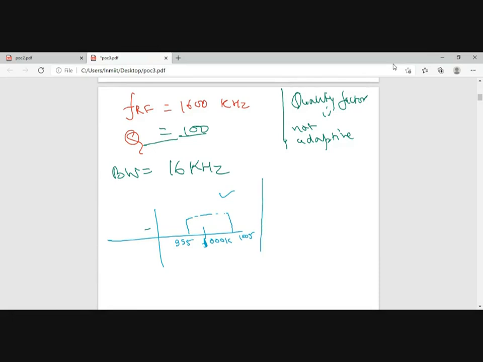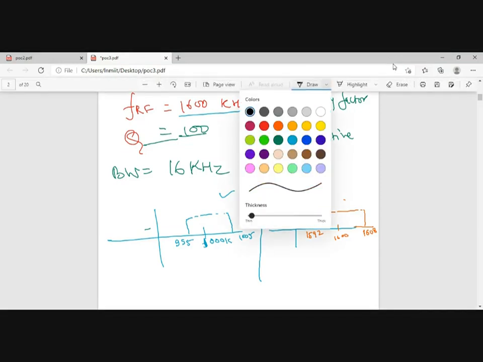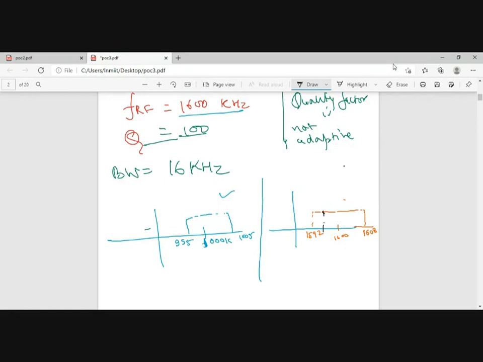and my quality factor is 100. Now, when we tried to receive 1600 kilohertz, the tuned receiver was having a bandwidth of 16 kilohertz. Center frequency is 1600, so it will be 1592 to 1608. Now, every station is being allotted 10 kilohertz, so ideally it should be from 1595 to 1605.